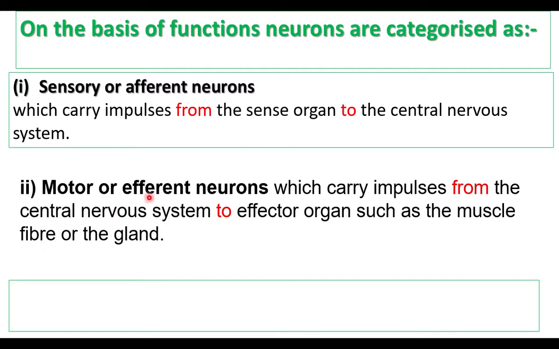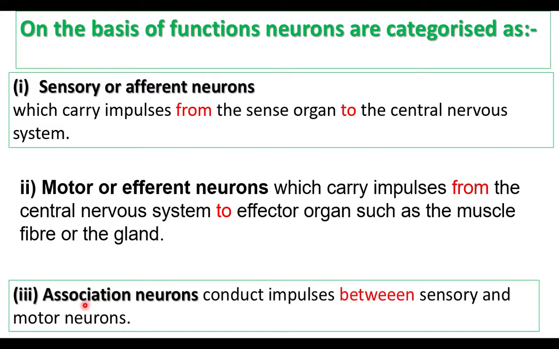When we look at a food item, pickles, gooseberry, ice cream, the information reaches the brain. The brain gives a signal through motor neuron, so the salivary gland secretes saliva.